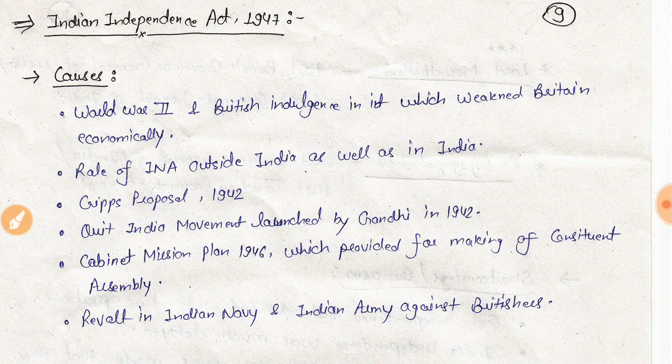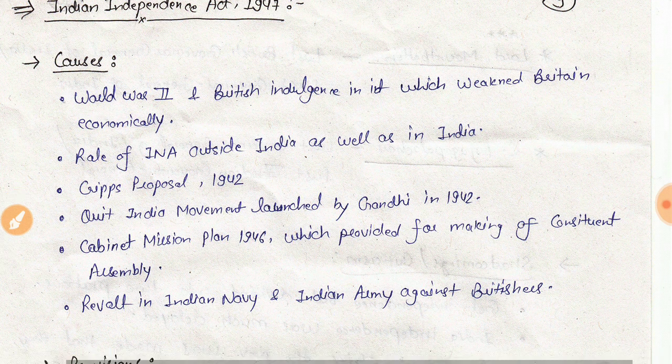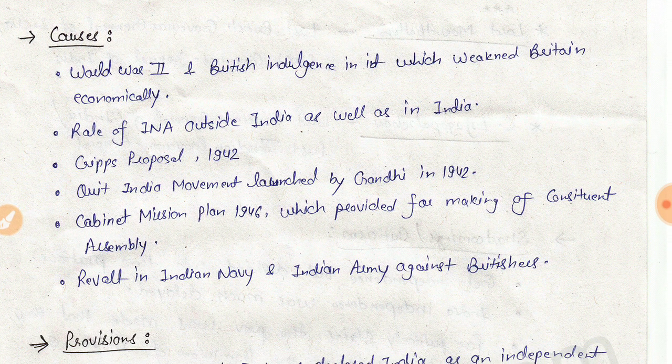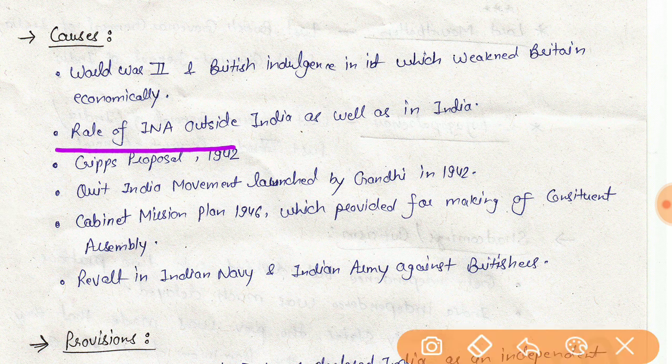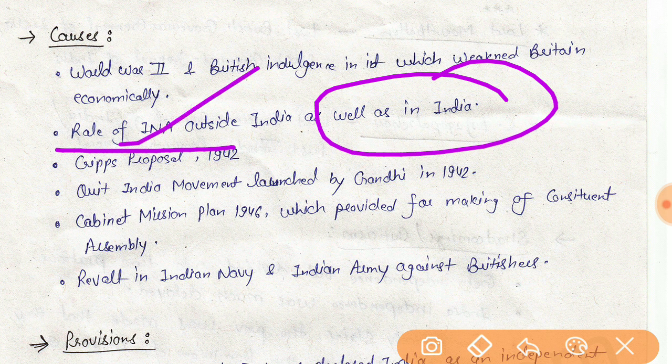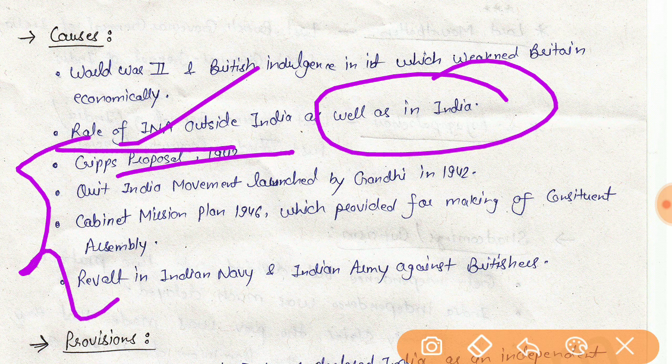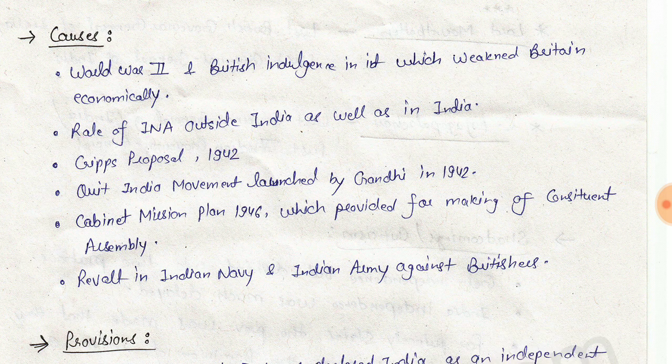The causes of this act were World War II and British involvement in it, which weakened Britain economically, and the role of forces outside India as well as in India, the Indian National Army, Cripps' proposed mission, and the Quit India Movement launched by Gandhi in 1942. These are the points responsible for the Act of 1947.